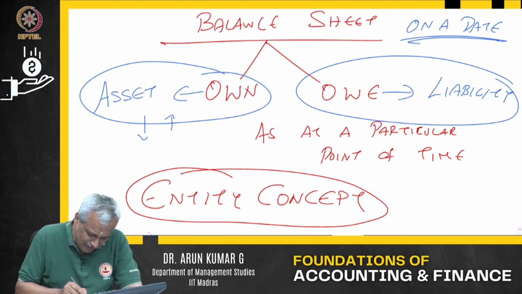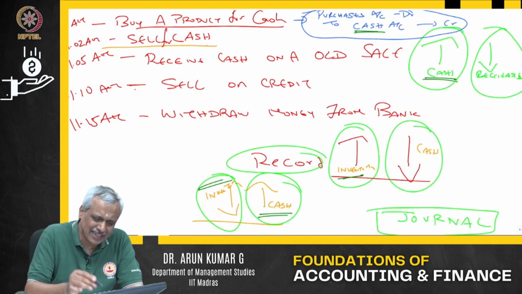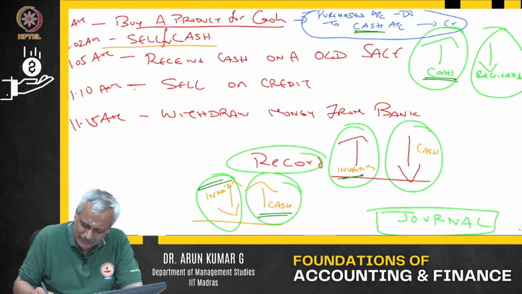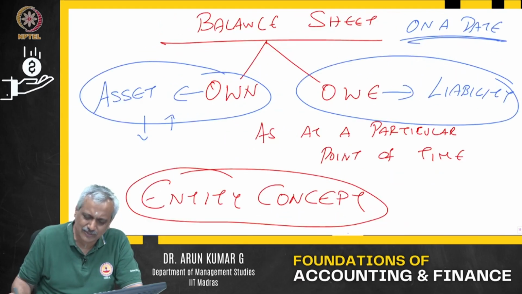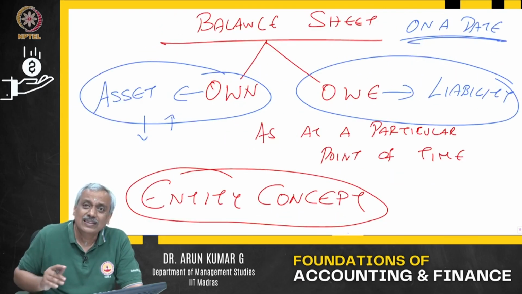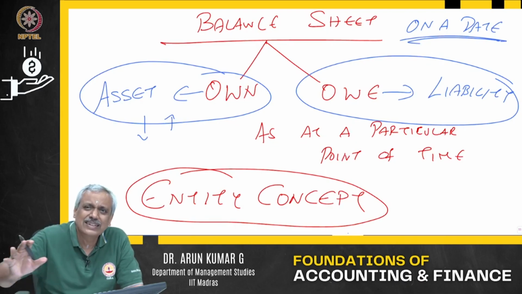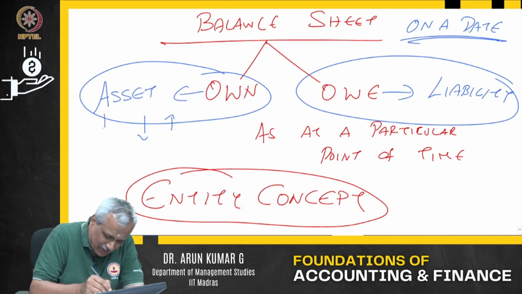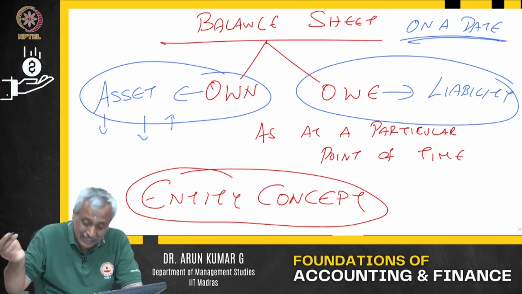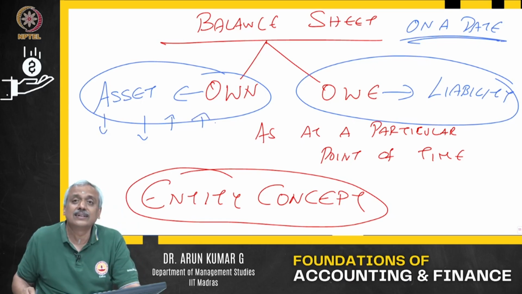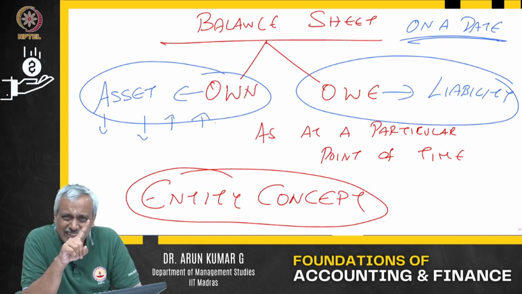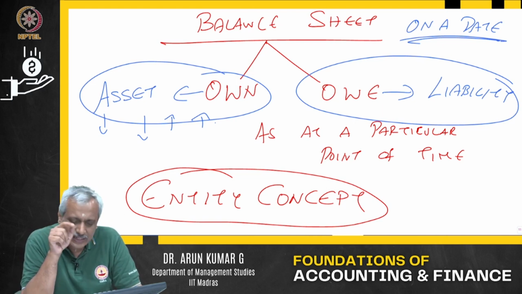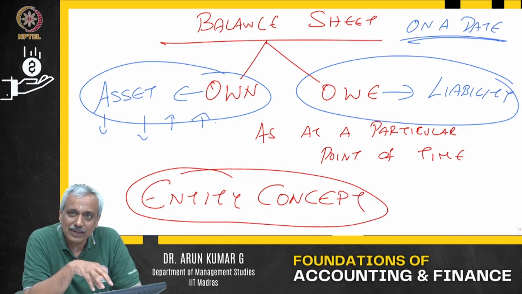The next one, if I basically look at out here, I sell for cash. When I sell for cash, what happens in this particular case? The finished goods what I own is going out, that is reducing, asset is reducing. Cash is coming in, asset increasing, what I own is increasing. So, what am I trying to say? Every transaction will impact the financial statement of balance sheet and P&L.